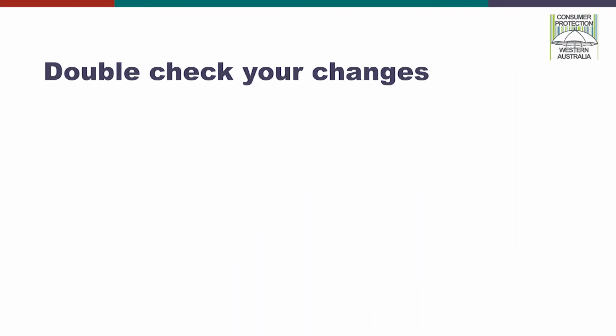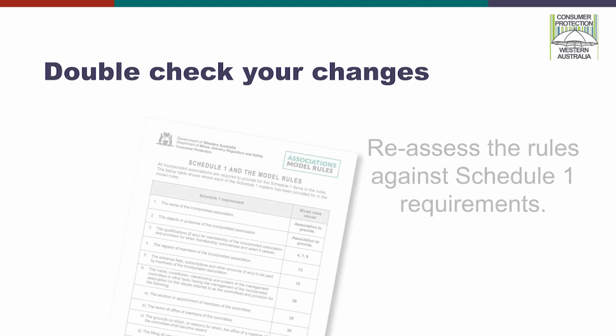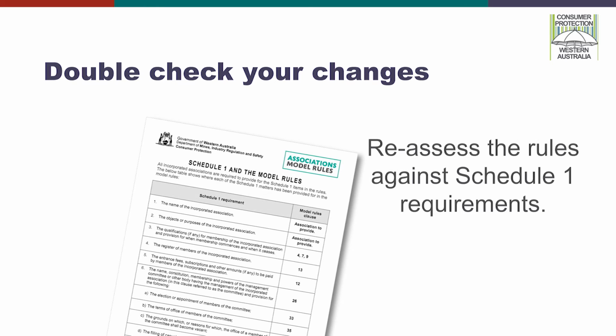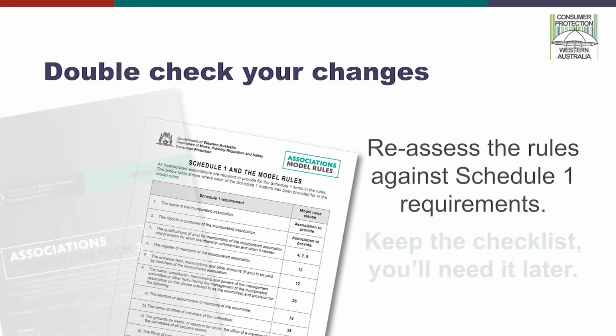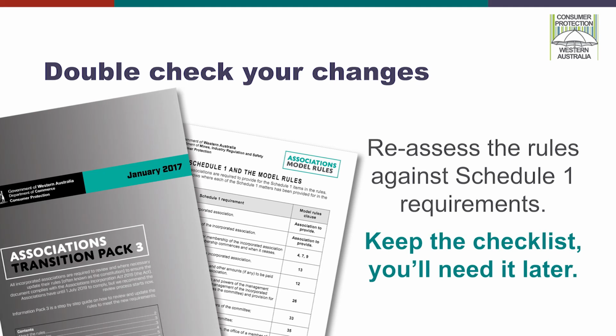If you customise the model rules, it is also recommended that you check the amended rules satisfy all the Schedule 1 requirements. There is a table on the Model Rules page of our website which will help you identify where each of the Schedule 1 matters can be found in the Model Rules. You can also use the table in Transition Pack 3 to complete this check. Keeping this information handy will also be helpful, as you will need to complete a similar table when the time comes to lodge your new rules with Consumer Protection.